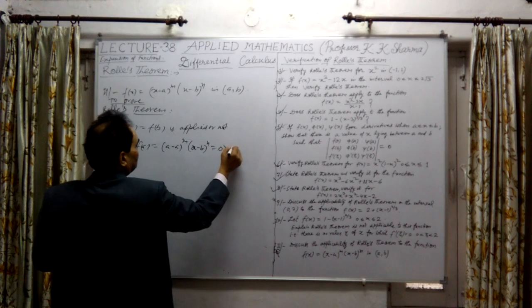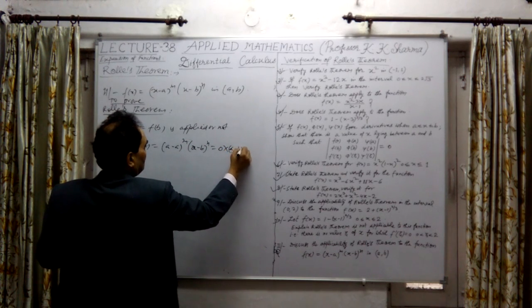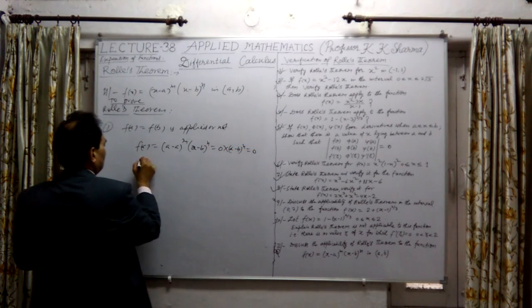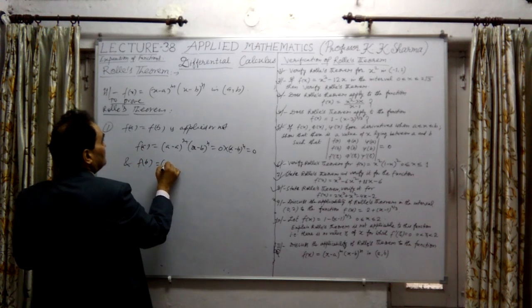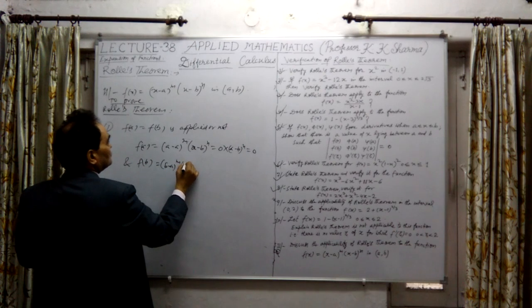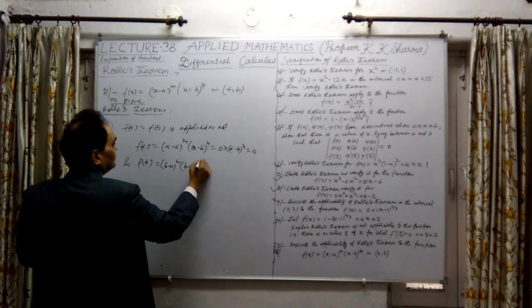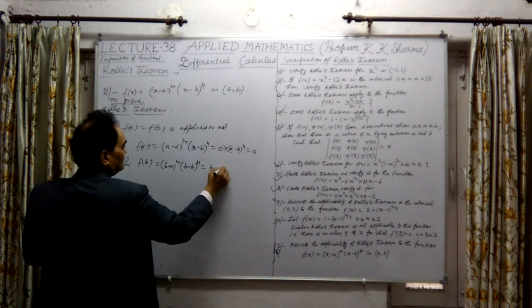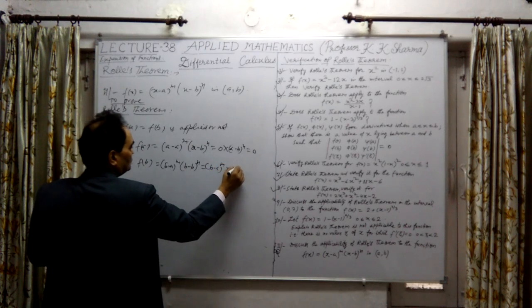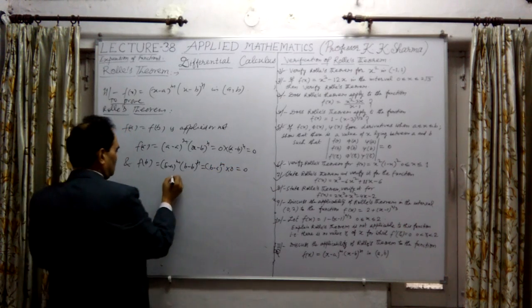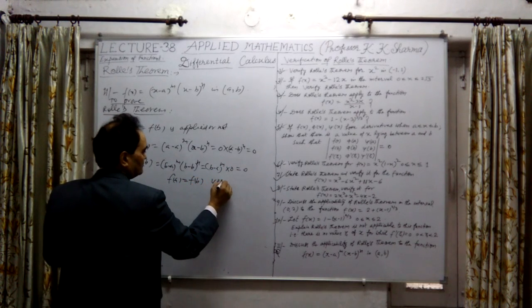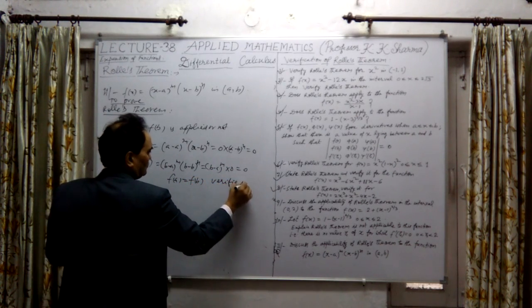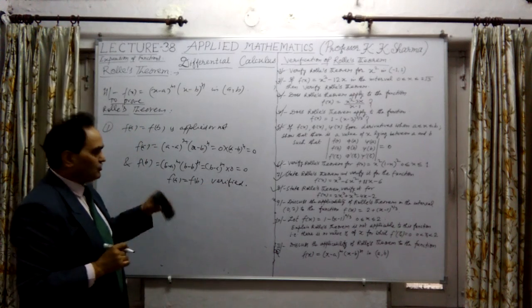This is 0 into something, 0. What is f(b)? f(b) is (b minus a) whole power m into (b minus b), that means 0, equal to (b minus a) whole power m into 0, equal to 0. So f(a) is equal to f(b), verified. The first condition is satisfied for Rolle's theorem.